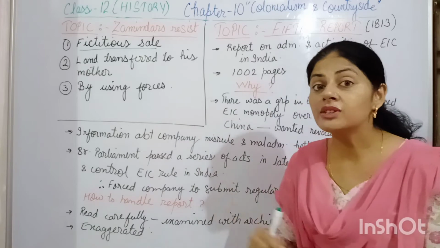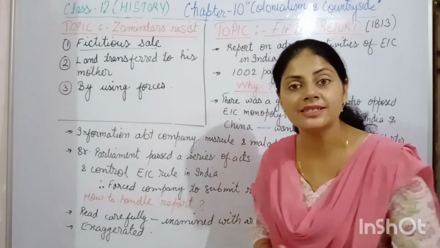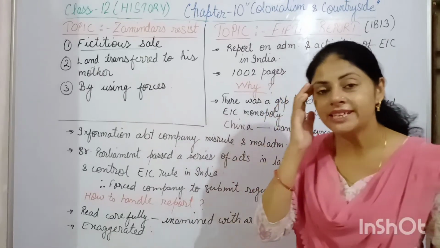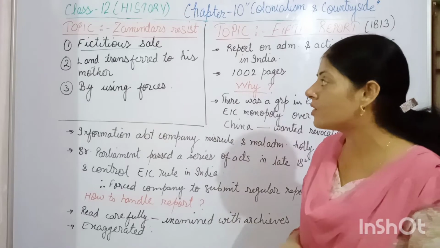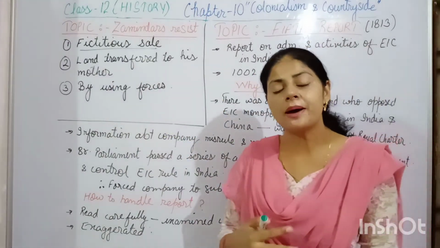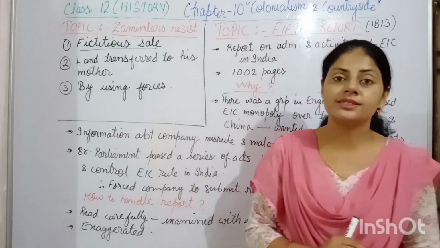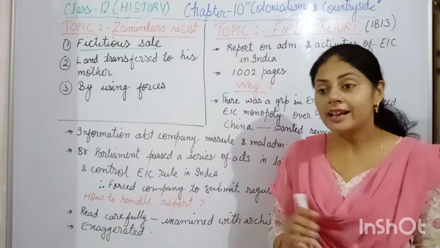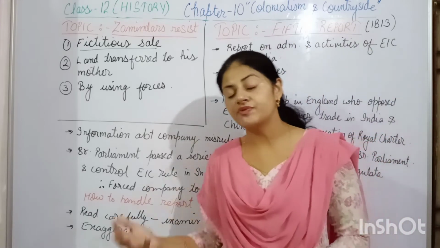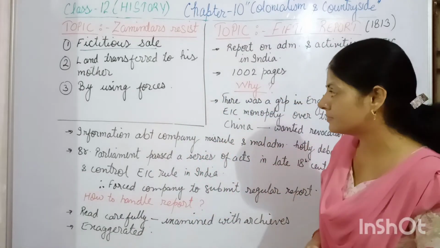So this was one of the ways in which zamindars could secure their right over their zamindari land. Another way found by the zamindars was that they transferred their land to their mother or some other female member of the family, because under the British there was a law that land belonging to a female would not be auctioned. That's why they transferred their land to their mother or some other female family member.